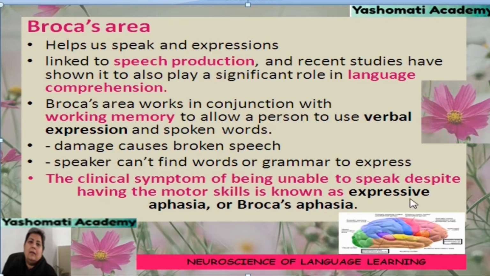It is characterized by partial loss of the ability to produce language, and this inability may be in different forms, spoken or written. In both kinds of language expression, the expression will be faulty. Although comprehension is generally intact, so they are able to understand what the other person is saying, they are not able to express their own ideas.